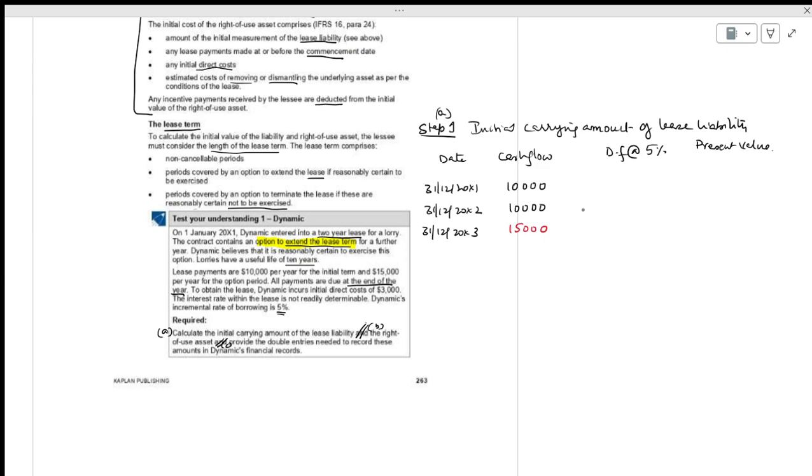Discount factor. How much is the discount factor? Tell me. 10,000 divided by 1.05 to the power of 1. 10,000 divided by 1.05 to the power of 2. 15,000 divided by 1.05 to the power of 3. How much will you get? First one 9,523.